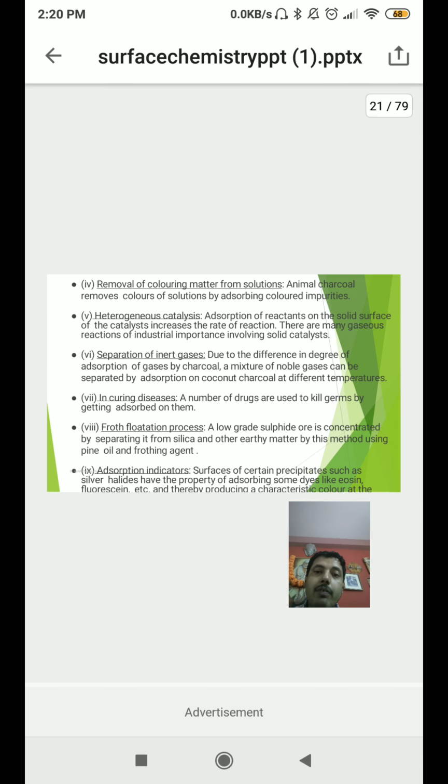Next one is removing of color matter from the solution. As I told you in the chemistry part, you must have seen in practical labs also, carbon particle, activated charcoal, has been used because it adsorbs the color from the solution.